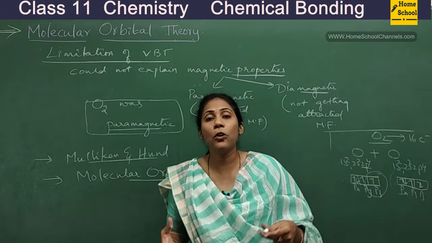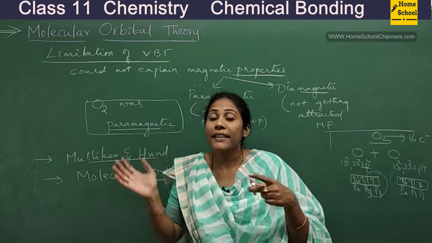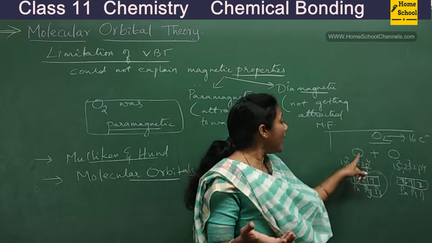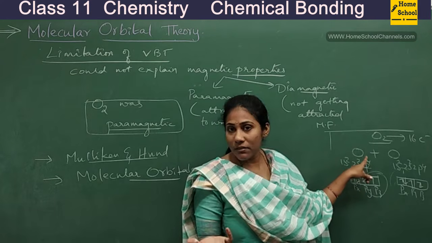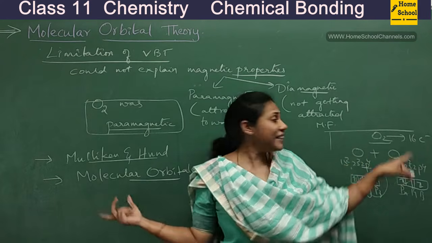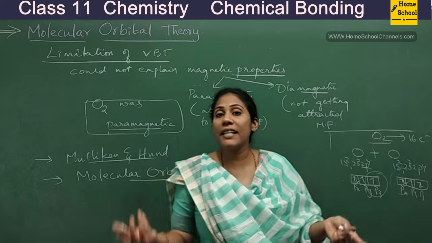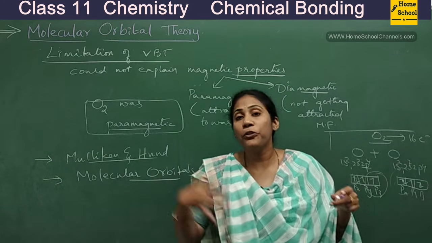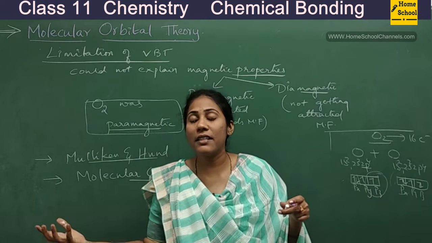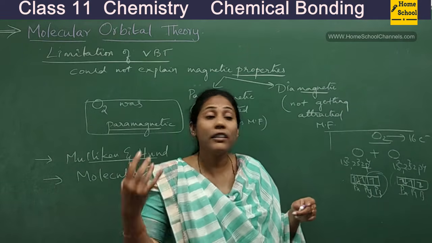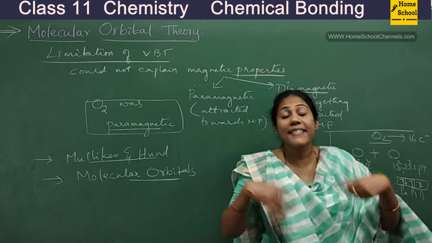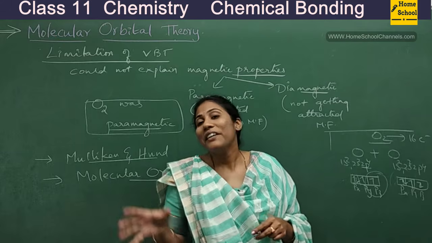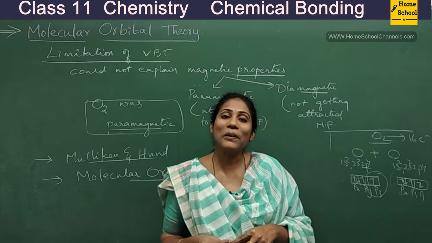And where do they occupy? Where are they present now? They are occupying molecular orbitals, just like they occupied atomic orbitals in an atom. Like that, in a molecule, new orbitals get generated called molecular orbitals. And in them, you have different molecular orbitals. In them, the total electrons get rearranged once again. So this is what we are going to learn in molecular orbital theory.